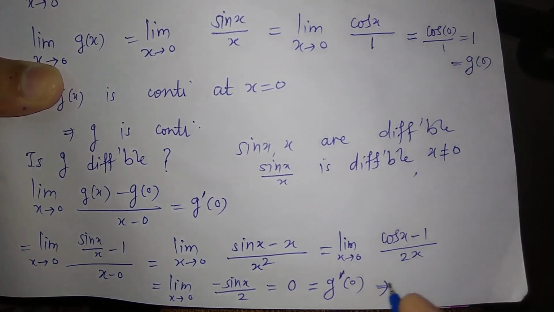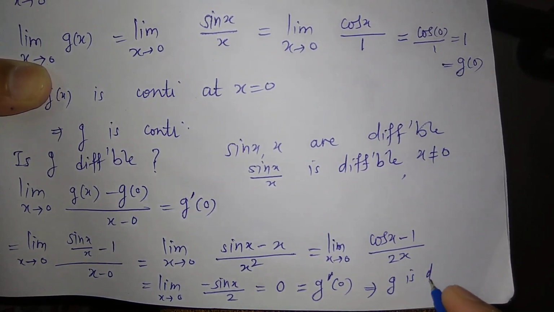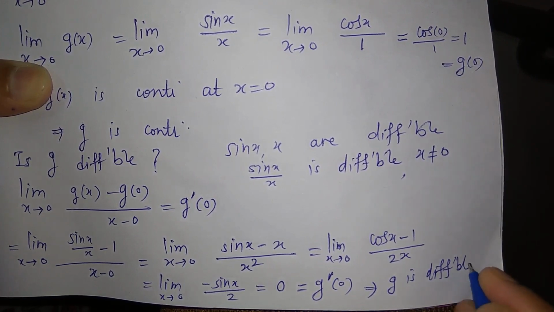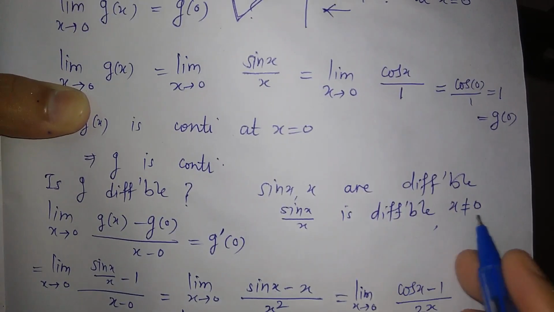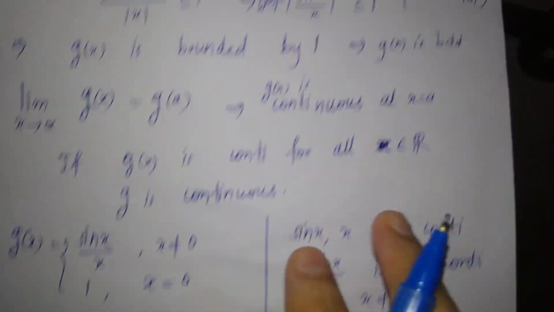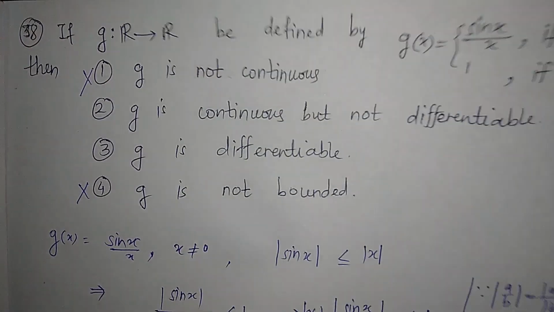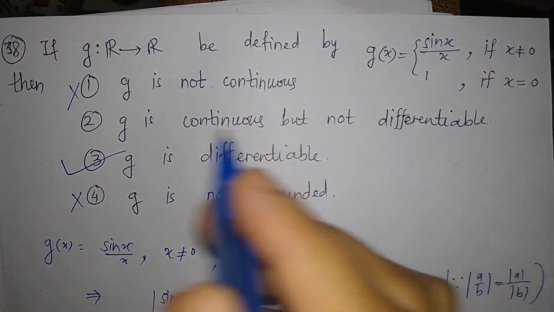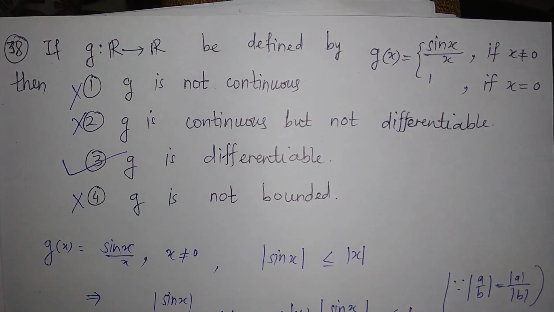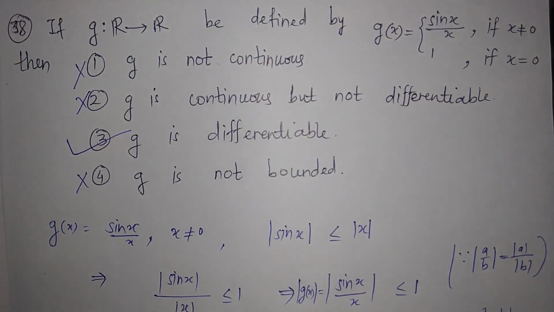So this is just, g is differentiable at x equal to 0. So for x not 0 also it is differentiable, and hence this function is differentiable. So this is correct, and this option says that it is not differentiable. So this is wrong. Hence this third option is the correct option.